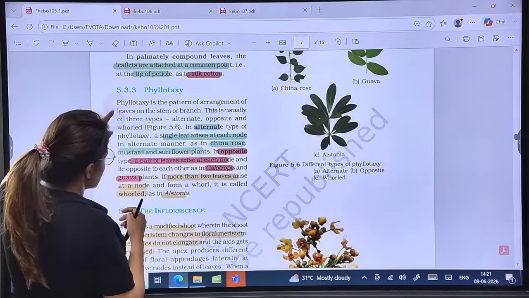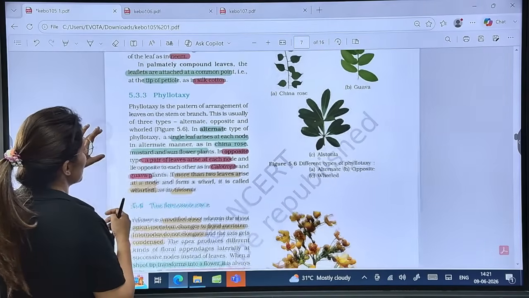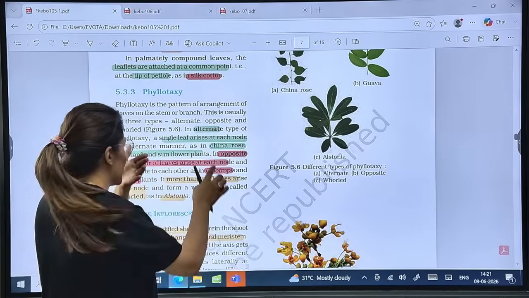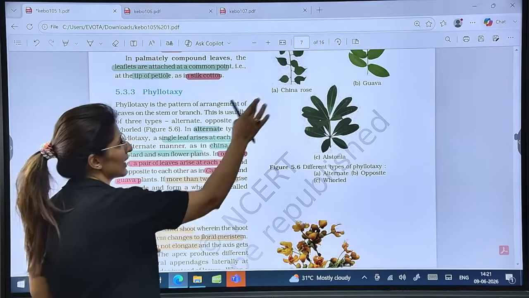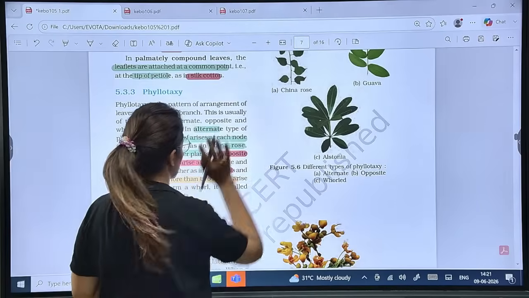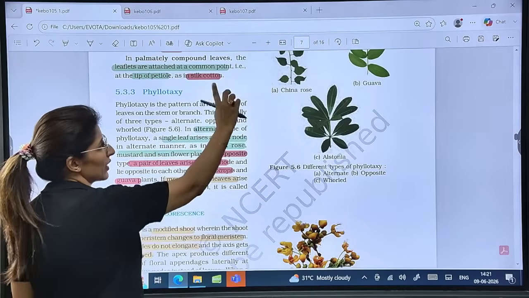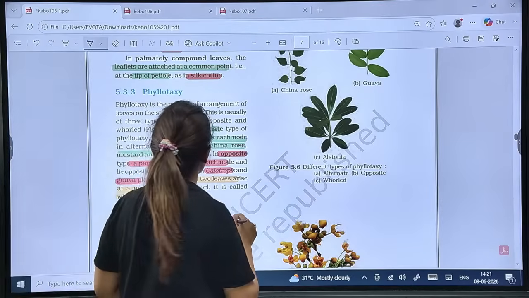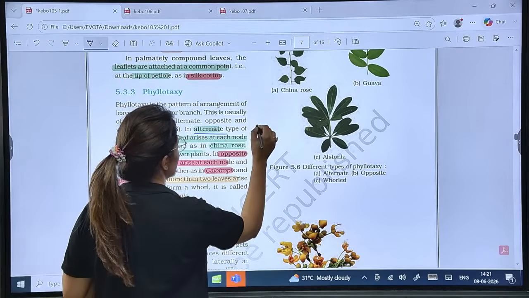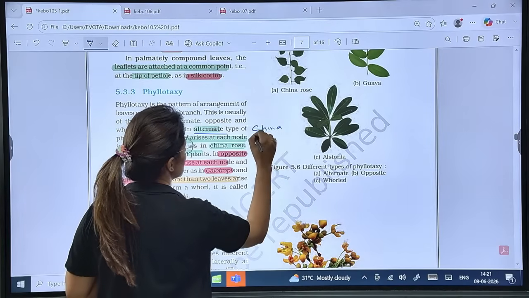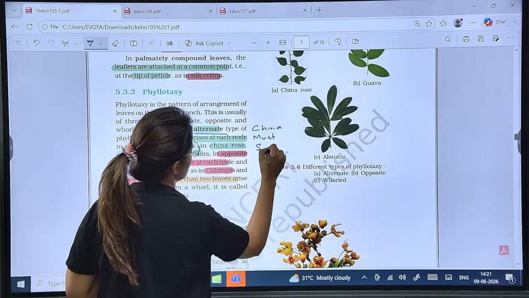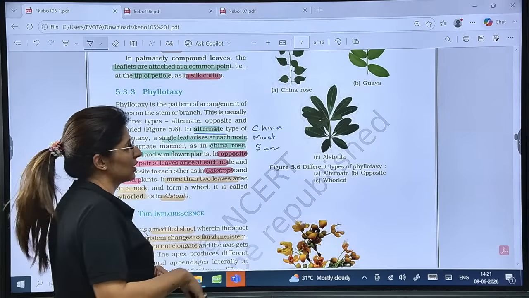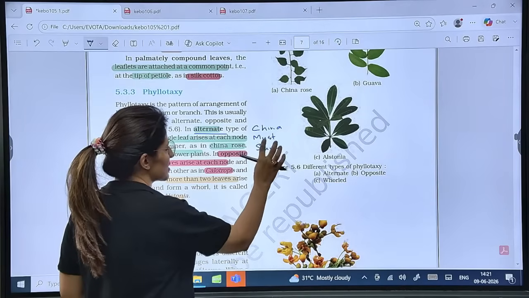Now, next is phyllotaxy. Phyllotaxy is the pattern of arrangement of leaves. We have three types of phyllotaxy. In alternate, there is a single leaf at each node. Is that clear? For example, in the alternate manner: China rose, mustard and sunflower. So what is the mnemonic for alternate? China, must, sun. China flower, mustard and sunflower.